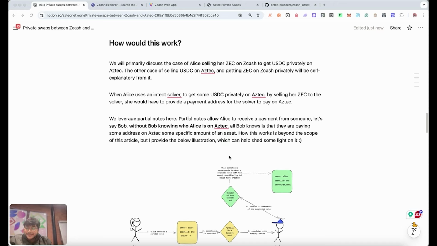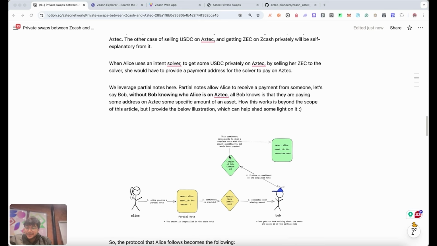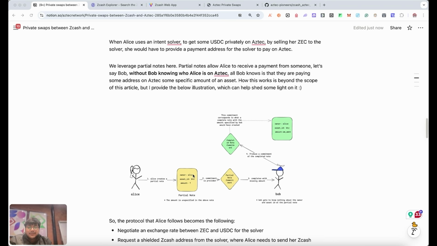But here, in our specific case, Aztec uses the UTXO model, and we have a concept of partial notes, where a partial note is basically just like any other note out there with some information not completed at that point of time. So for example, if there's a note which has an owner and what asset this note represents but doesn't have an amount, then that's a partial note.